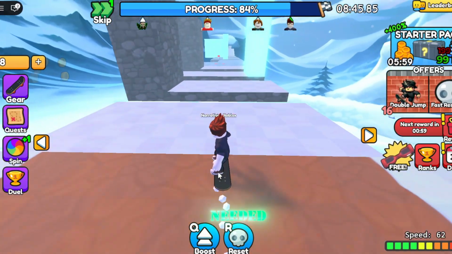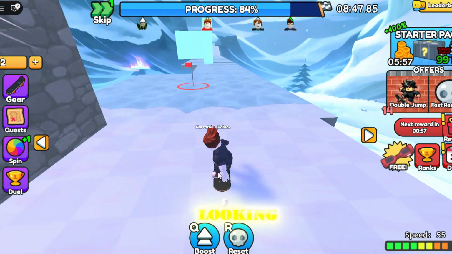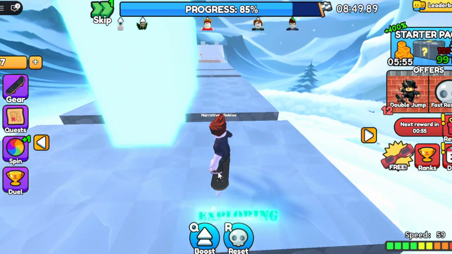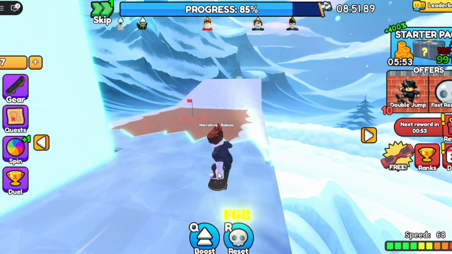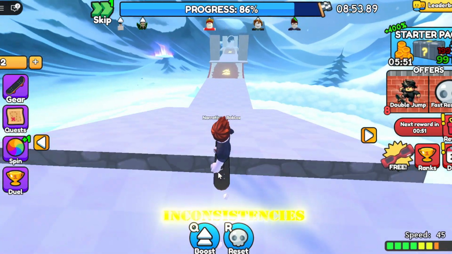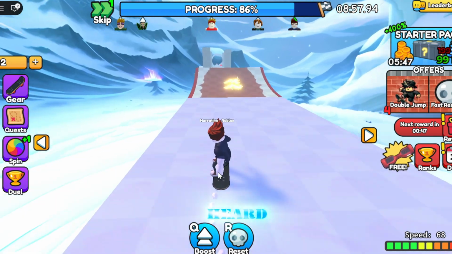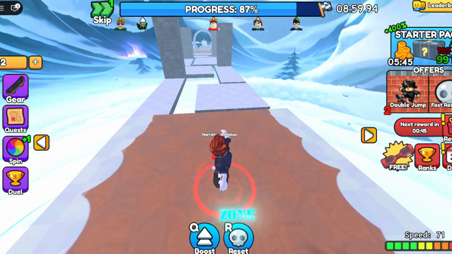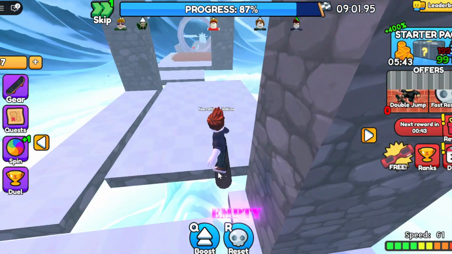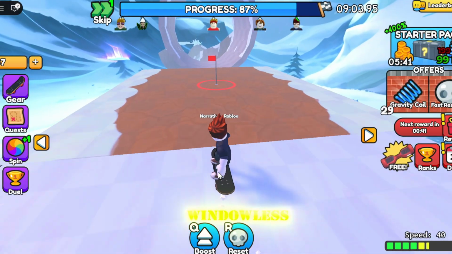I decided I needed to investigate this further. I went looking for answers. I started exploring the edges of this world, looking for clues, inconsistencies, anything that would explain what this place was. I found a game I'd never heard of before, Developer Test Zone. I joined it. The map was empty except for one building, a large windowless structure.